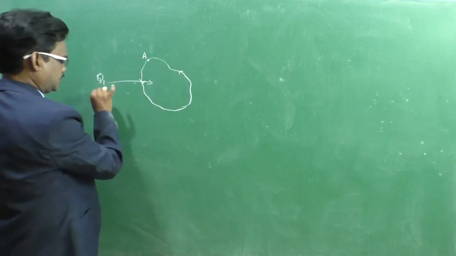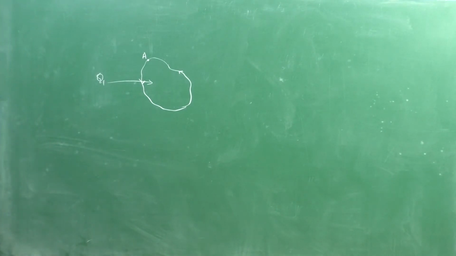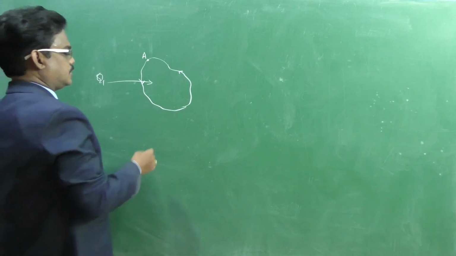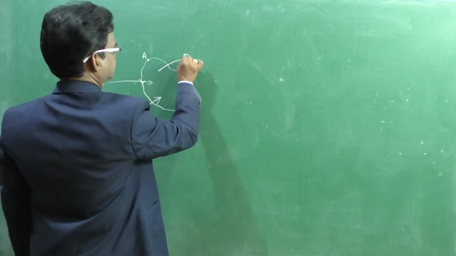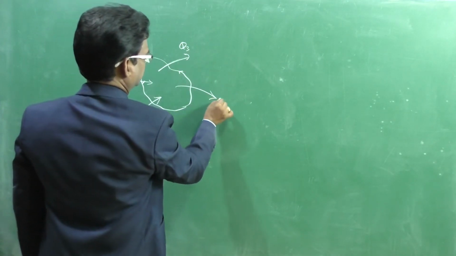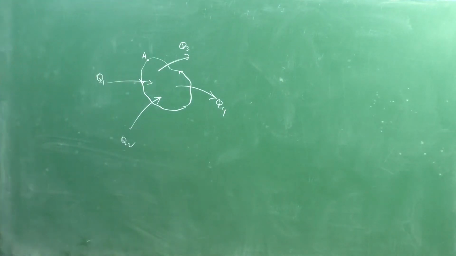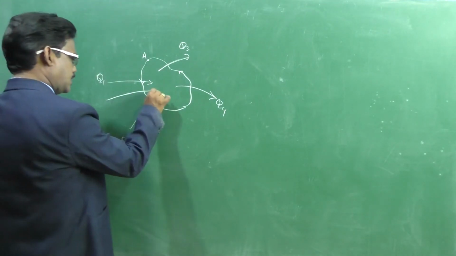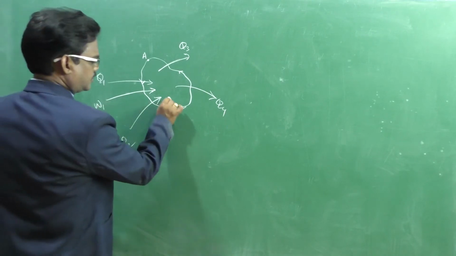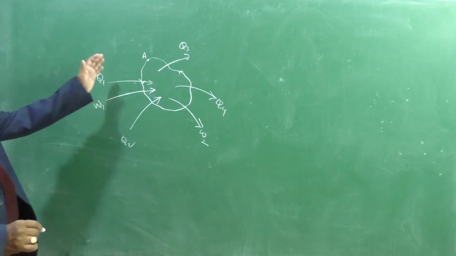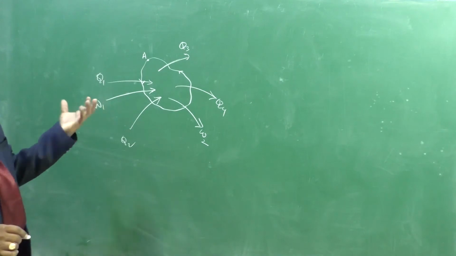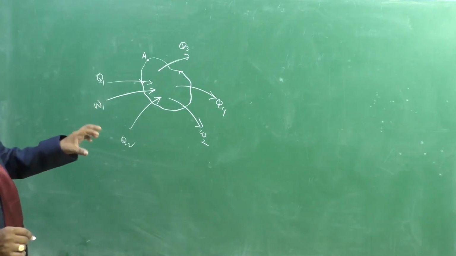This is Q1, heat supplied to the system, and here Q2, heat supplied to the system, and Q3, heat rejected from the system, Q4, heat rejected from the system. And work done on the system W1 and work extracted from the system W2. Likewise, heat and work at different thermodynamic processes we extracted and we added.